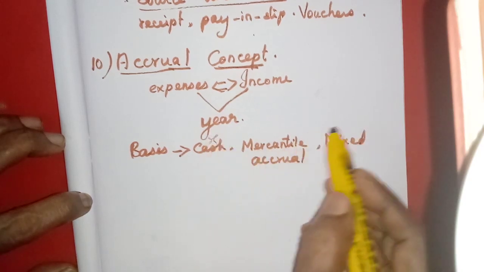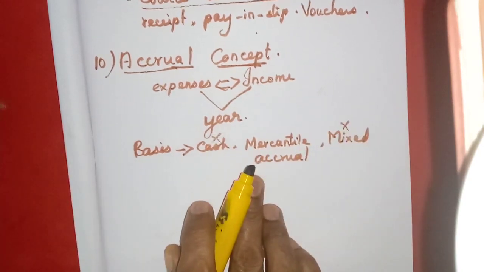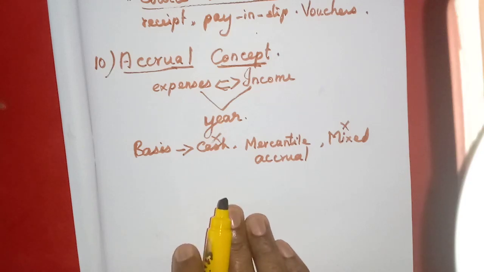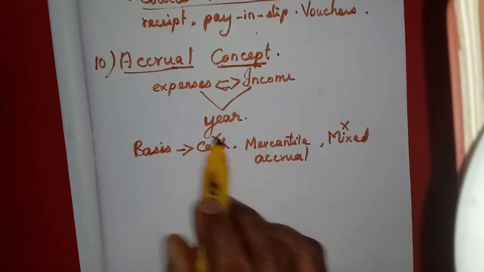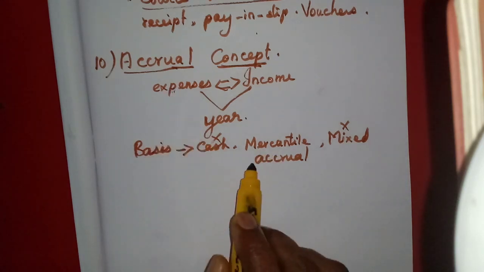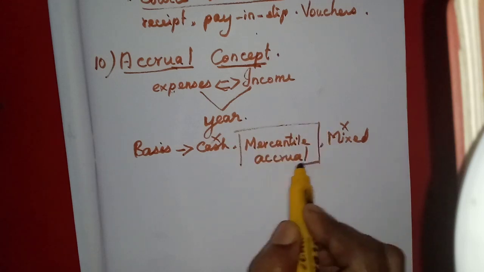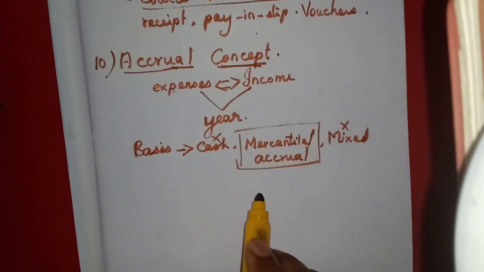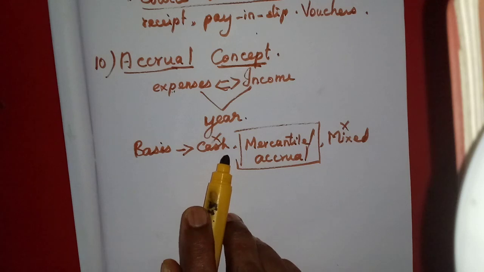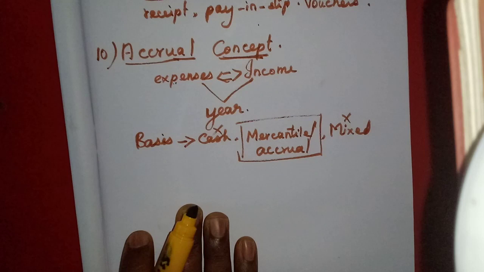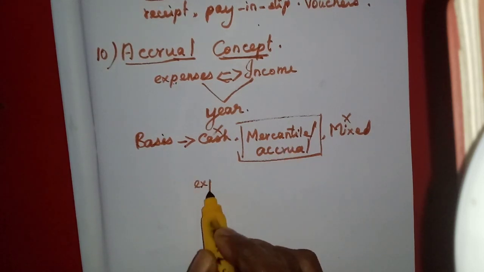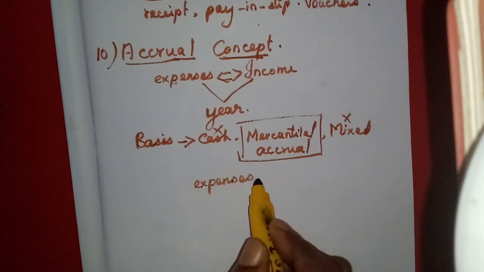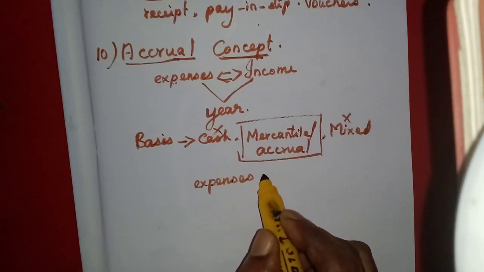The mercantile basis, the accrual basis only, is considered for accounting purposes. That will be followed while preparing accounts, because sometimes we might not have paid some of the expenses.